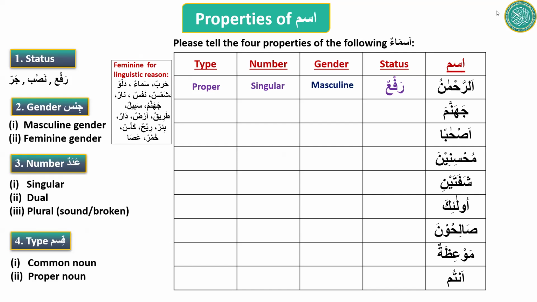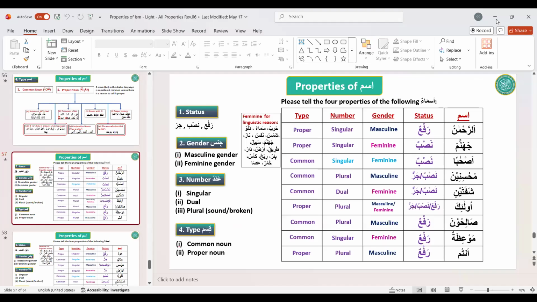So now you should be able to tell the status of an ism, the gender, the number, and type. Okay.